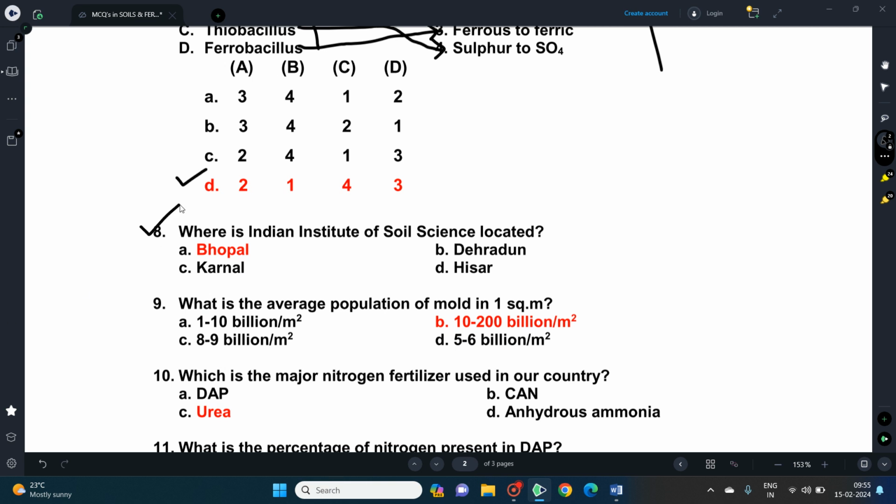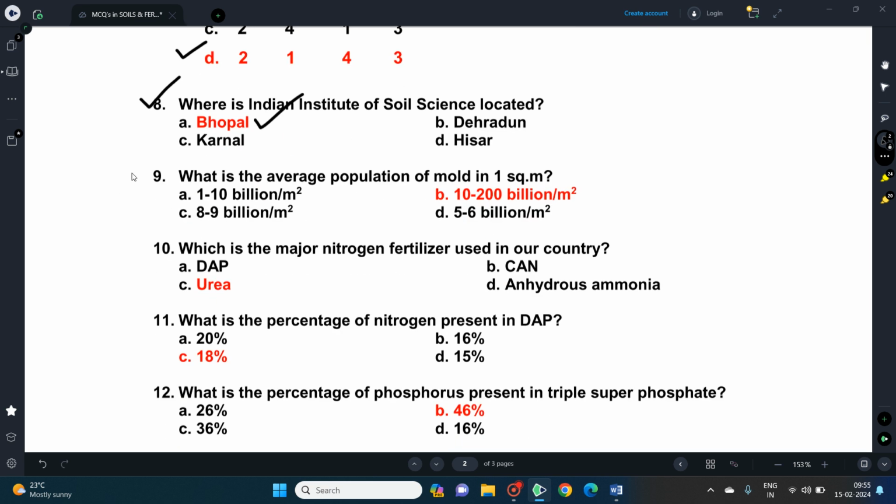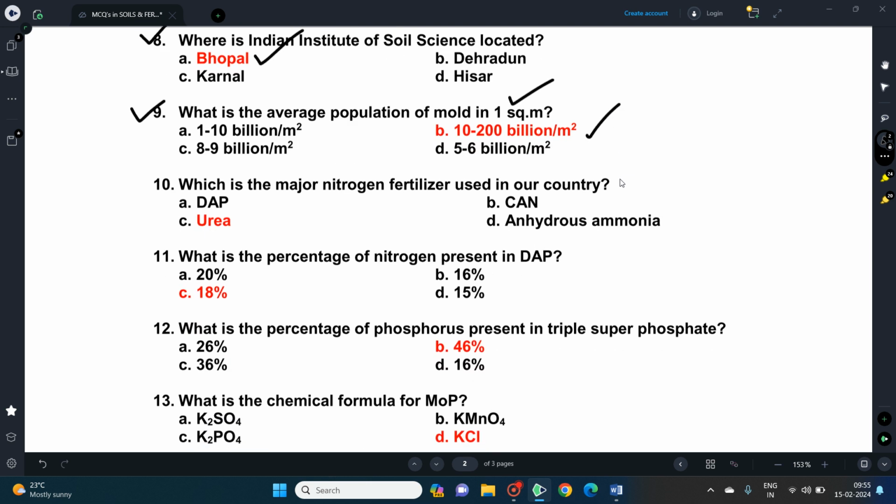The question number 8, where is the Indian Institute of Soil Science located? It is located in Bhopal. That is the correct answer. And 9th question, what is the average population of mold in 1 square meter? The average population of mold is 10 to 200 billion per square meter. Which is the major nitrogen fertilizer used in our country? The correct answer is urea. And this nitrogenous fertilizer is used mainly in all the crops.